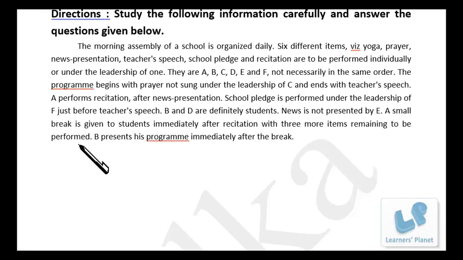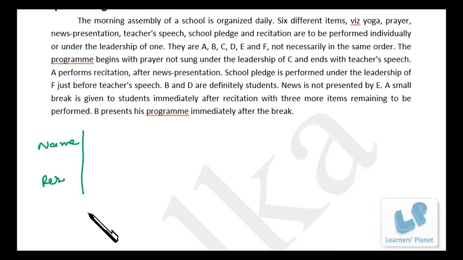So the program begins with prayer not sung under the leadership of C, so precisely 2 things are there: who is performing what, and the order. So I just write down the names and what each performs. Then I have to arrange the 1, 2, 3, 4, 5 and 6 order also.